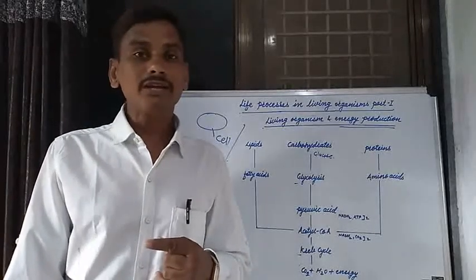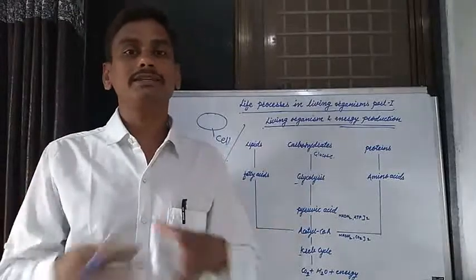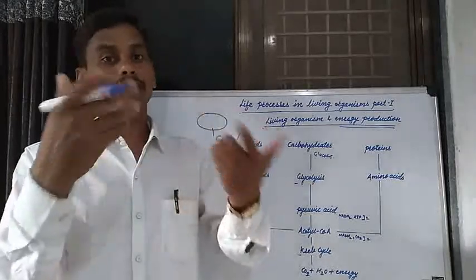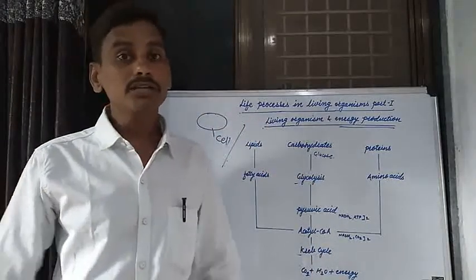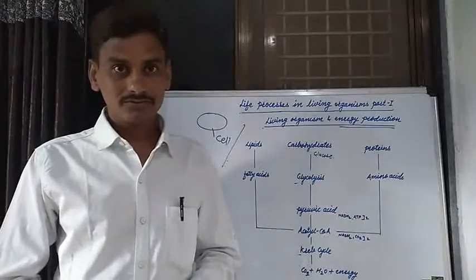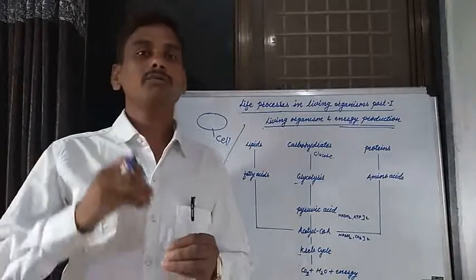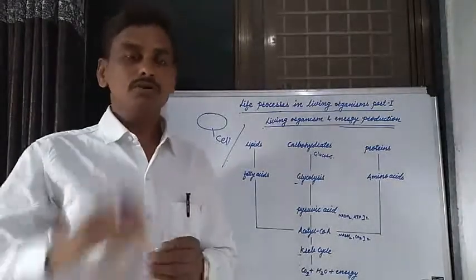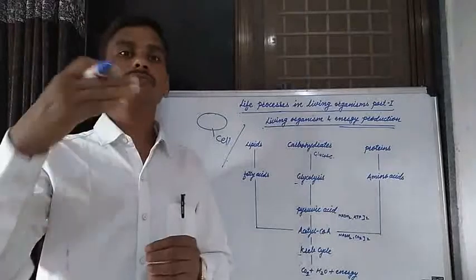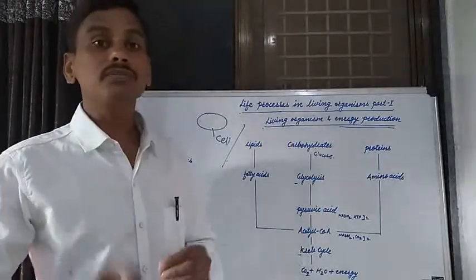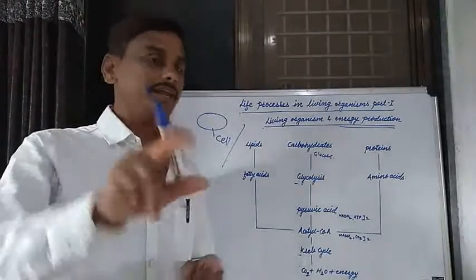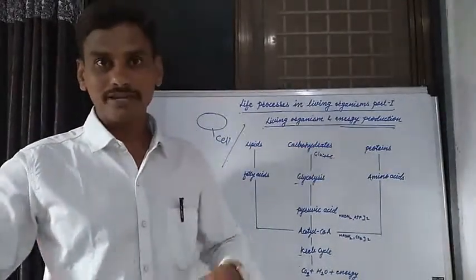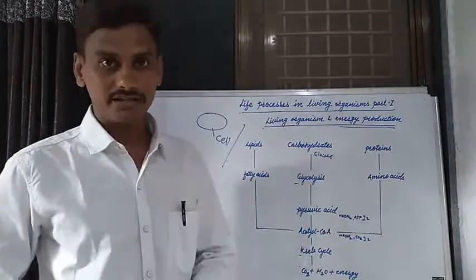In a multicellular living organism, there are many cells, and in each cell there is production of energy. Without energy we cannot work. The various life processes do not work: the digestive system does not work, the respiratory system does not work, the excretory system does not work without energy. That's why energy is necessary for the growth of a living organism, for various work in different living organisms.